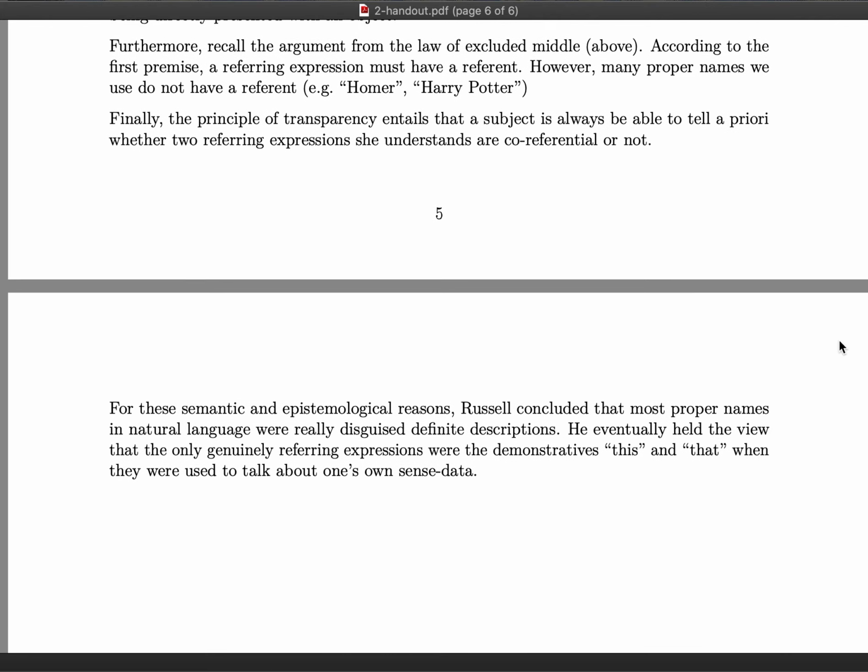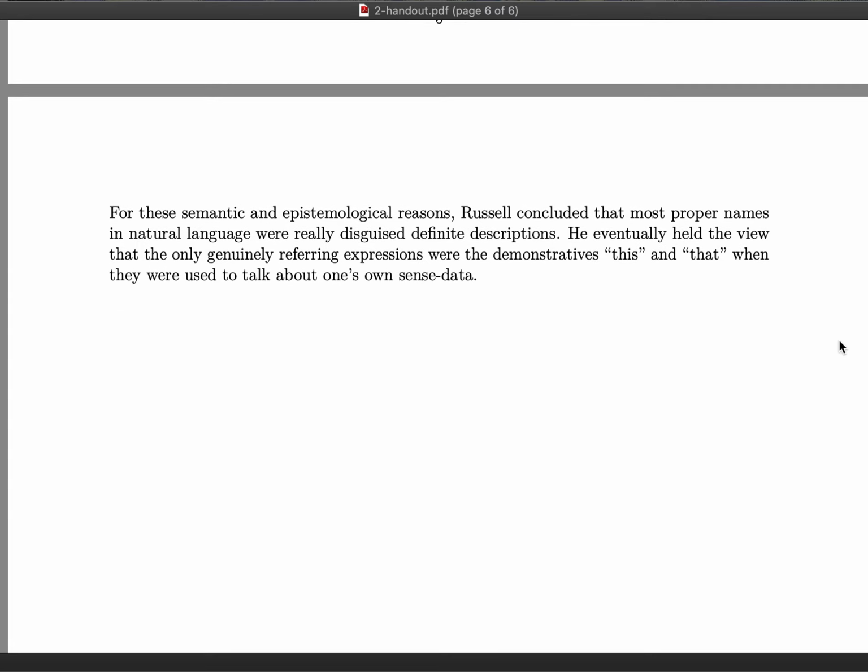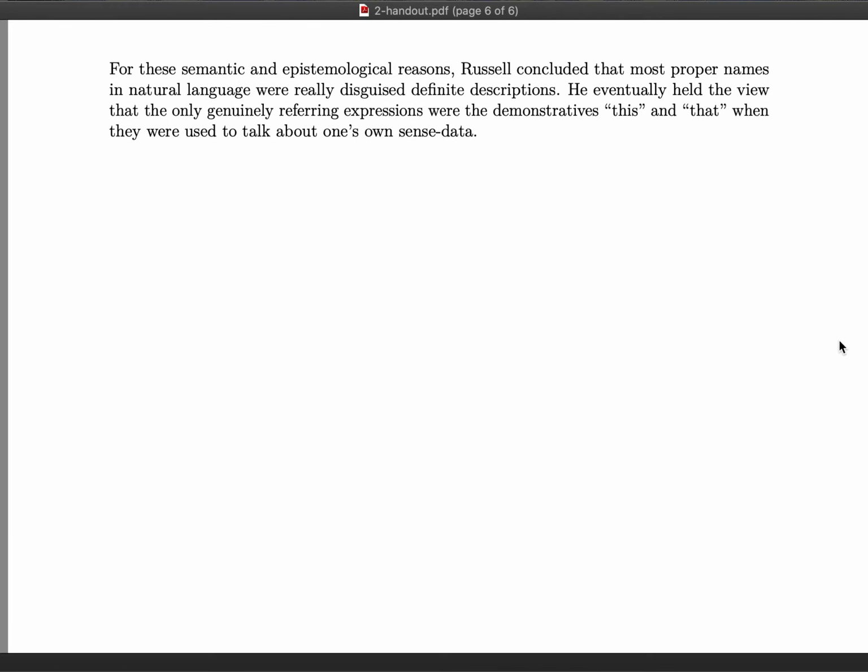So also, to return to the idea of the law of excluded middle, these are things which have to be guaranteed to exist, and also for which we can never be mistaken. Now, what Russell concluded, therefore, was that the only things that we can have genuine referring expressions for are private sense data. The notion of sense data refers to the private ideas or pictures that you experience, allegedly, when you see the world.